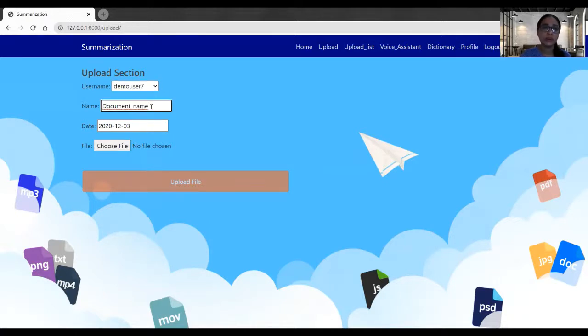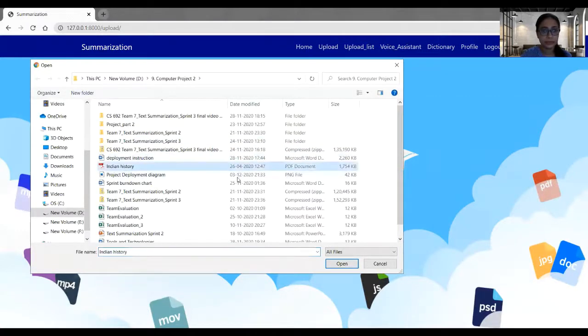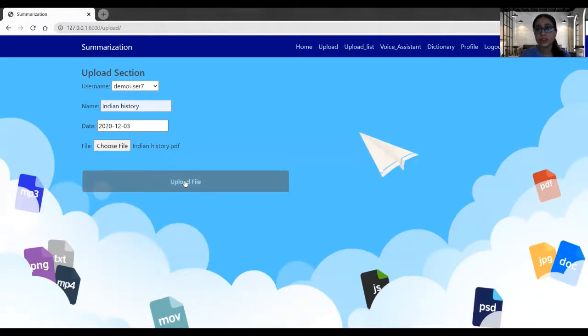Then they have to give the document a name. So I've given the document name. Then this date field is taking the current date automatically, so the user doesn't have to give it. Now the user has to choose the file. When I click on the upload file button, it will take me to the upload list tab.